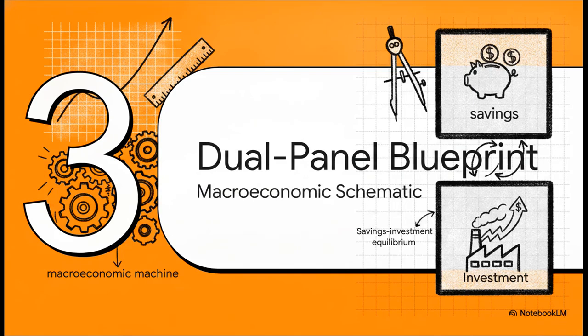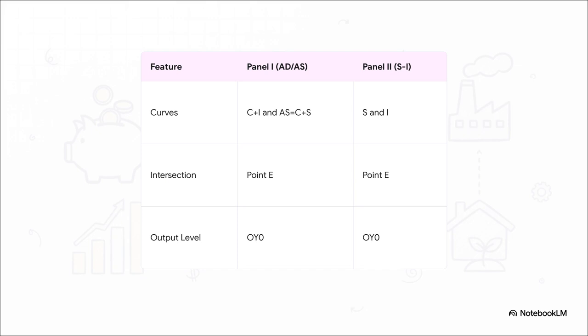All right, Section 3, the dual-panel blueprint. To really grasp how this machine works, we need to view it from 2 angles at the exact same time. Visualize looking at a stacked top and bottom schematic. Up top, in Panel 1, we've got the aggregate demand and aggregate supply framework. Here, the upward-sloping aggregate demand line, which is just consumption plus investment, intersects that 45-degree aggregate supply line. We're going to mark that intersection as equilibrium point E, giving us an output level we'll call OY0.